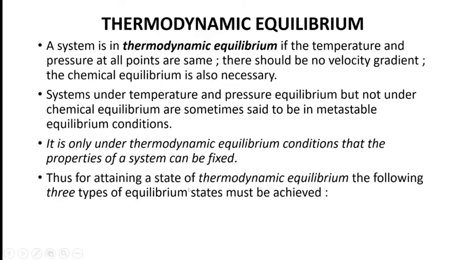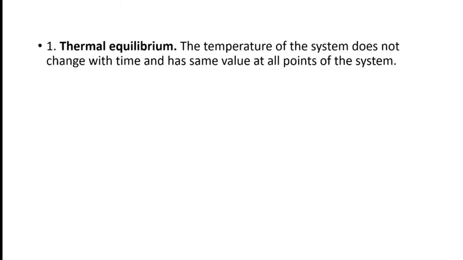Thus, for attaining a state of thermodynamic equilibrium, the following three types of equilibrium should be achieved. First is thermal equilibrium. Thermal equilibrium means the temperature of the system does not change with time and has the same value at all points of a system. Suppose we are considering a gas as a system, enclosed in a beaker. Every molecule of the gas has the same temperature. Then it is said to be in thermal equilibrium. And one more thing is that it should not exchange heat with the surroundings.